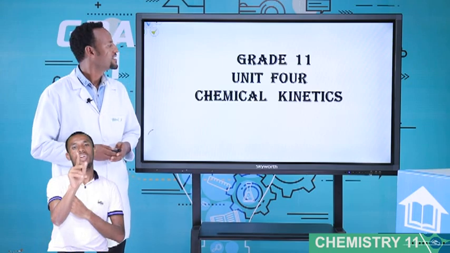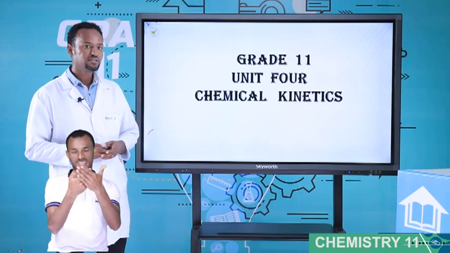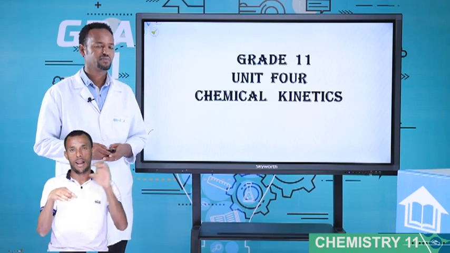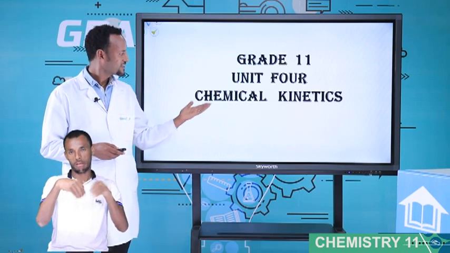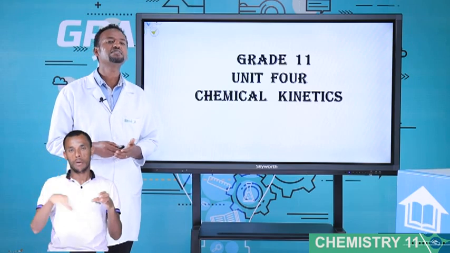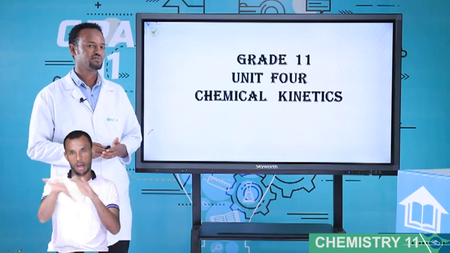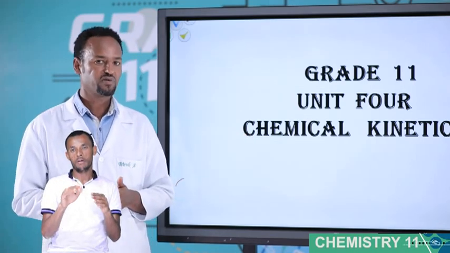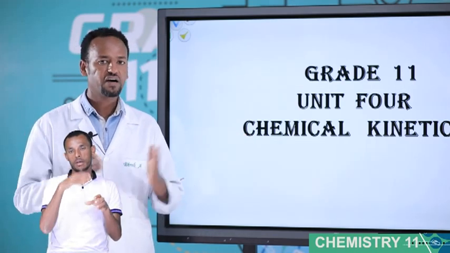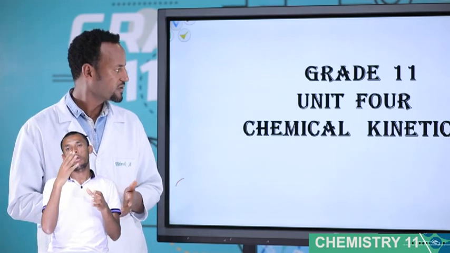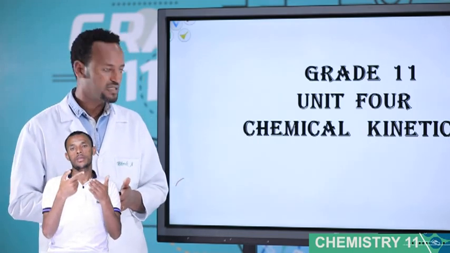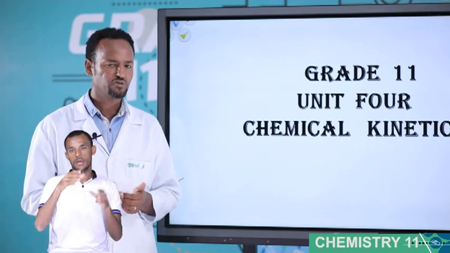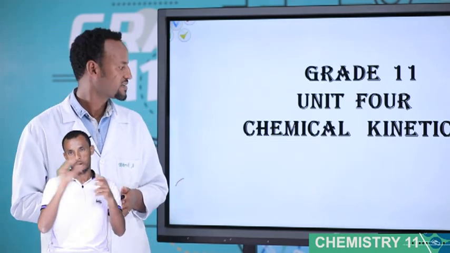Okay. This is grade 11 chapter 4, chemical kinetics. Chemical kinetics is under physical chemistry. You know, in chapter 1, what I mean by physical chemistry, what I mean by the 5 types of chemistry. Therefore, this chemical kinetics is under physical chemistry. Physical chemistry is concerned with the interaction between especially physics and chemistry.